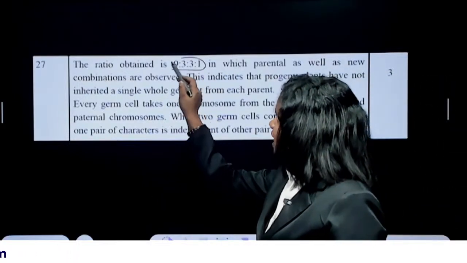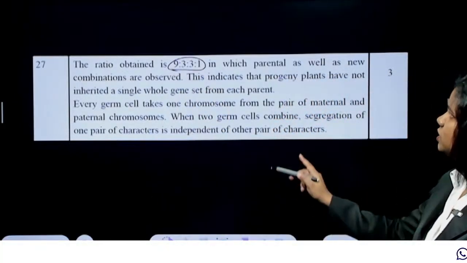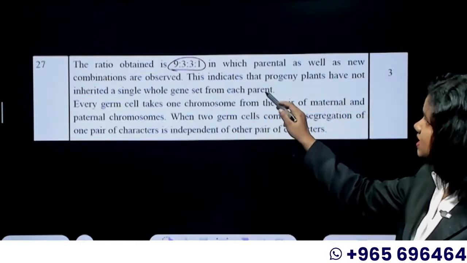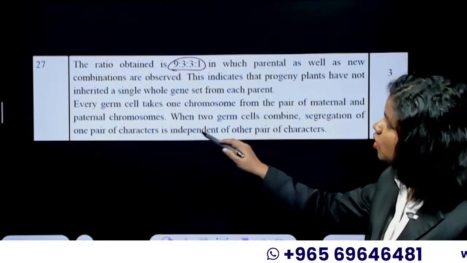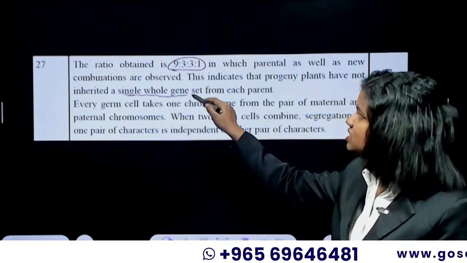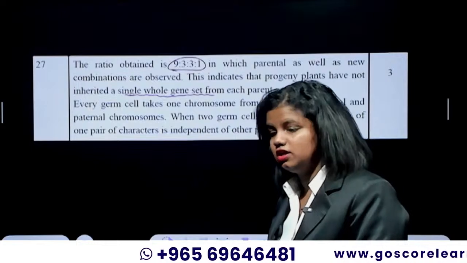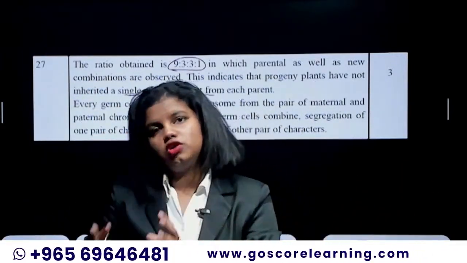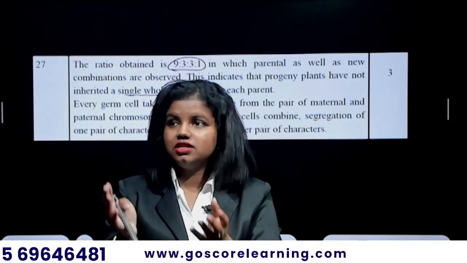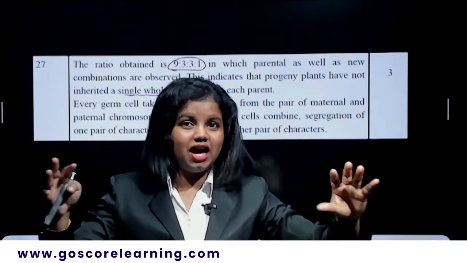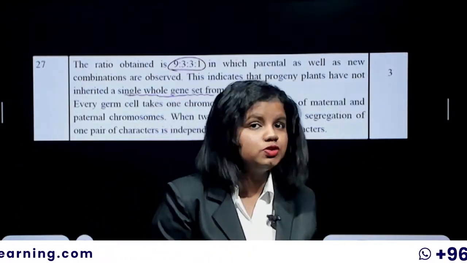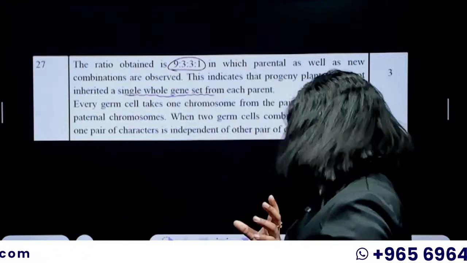The ratio is 9:3:3:1, in which parental as well as new combinations are observed. This indicates that progeny plants have not inherited a single whole gene set from each parent. So none of the progeny have obtained a completely same genotypic set from the parents. But in offspring you can also see the round yellows.